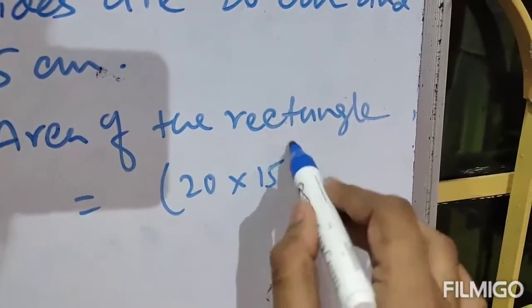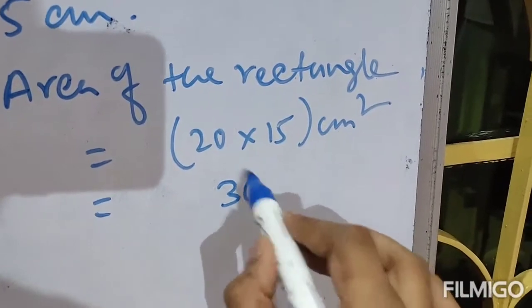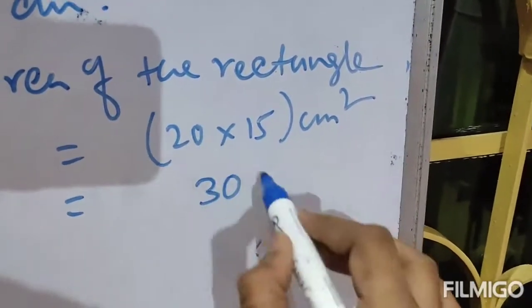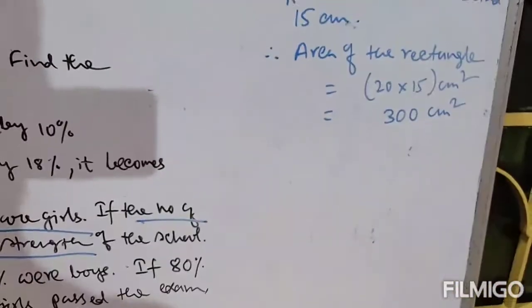So length into breadth, this is the area in centimeter square. 20 into 15: 2 15s are 30, and with the zero, that is 300 centimeter square. This was your initial area before increasing the length and breadth.